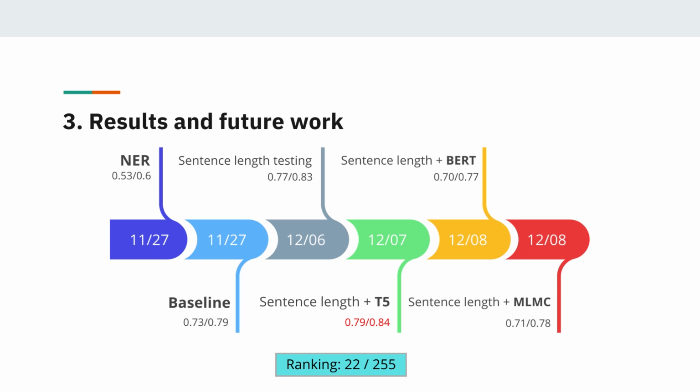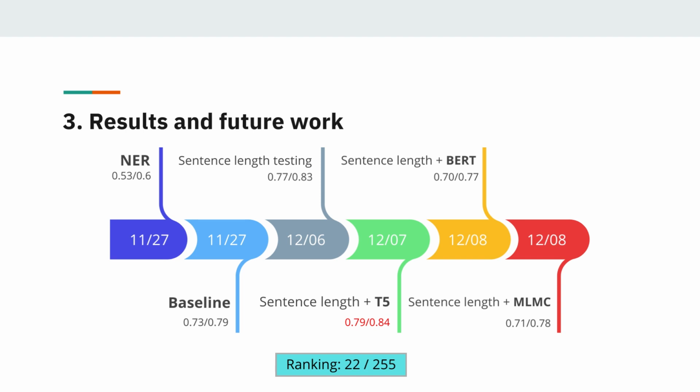The slide shows our journey of the competition. First, we use NER to train on the whole dataset, but we only get poor results. And we found out that using the original testing dataset as the predicted result can get a good score. We set it as our baseline. By further data preprocessing and investigation, we get a higher score by sentence length testing. Then we combine the sentence length with the T5 model, BERT model, and the MLM model, trying to improve the score by changing the model, hoping to find out the model best suited for our use case.